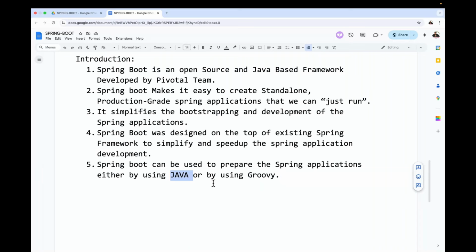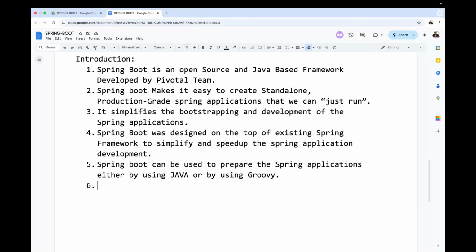Either by using Java or by using Groovy script, we are able to prepare Spring applications. Spring Boot provides that. Groovy is mainly for simplifying the Java code actually. It's not like simplifying Java. Without using Java, we are going to use Groovy script to prepare the Spring application. But Groovy script is almost similar to Java kind of syntaxes only. At least one program we are going to see there. No need to worry about it. If it is not outdated, definitely I will show that one program in the future. But overall, Spring Boot has two options to prepare Spring applications. One is with Java code, another one is with Groovy script. That's the point we have to understand.